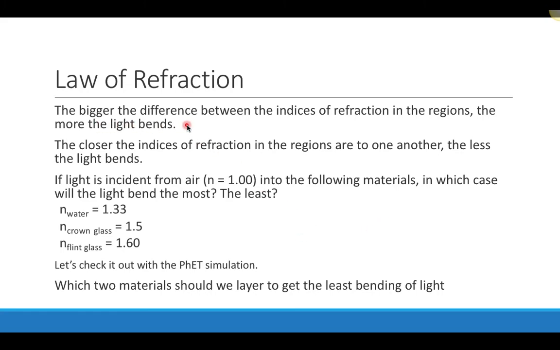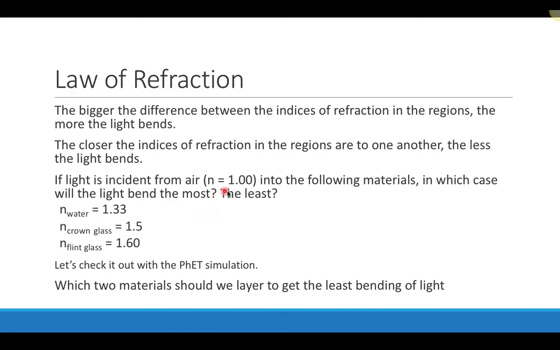So I just mentioned this, bigger angle difference. Oh, actually I didn't. So the bigger the difference between the indices of refraction in the regions, the more the light is going to bend. So when both of the substances were water, we saw that the light didn't bend at all. It just traveled straight through. So the bigger the difference is between those indices of refraction, the more the light's going to bend. And the closer the indices are together in those two regions, the less the light is going to bend.